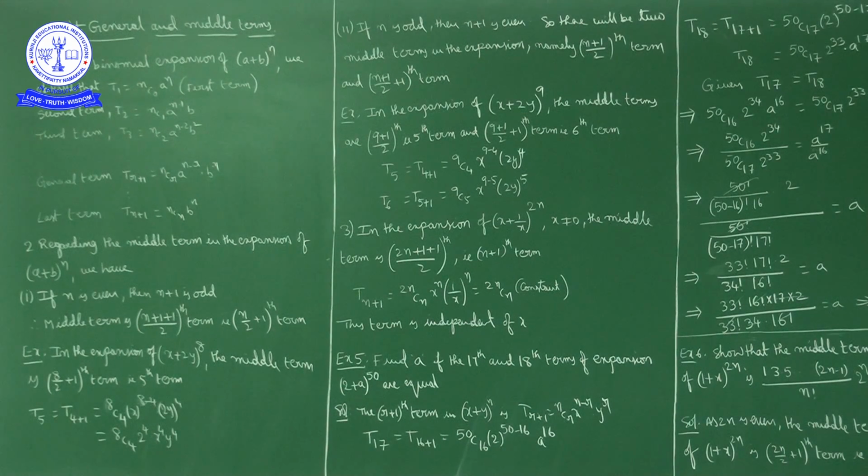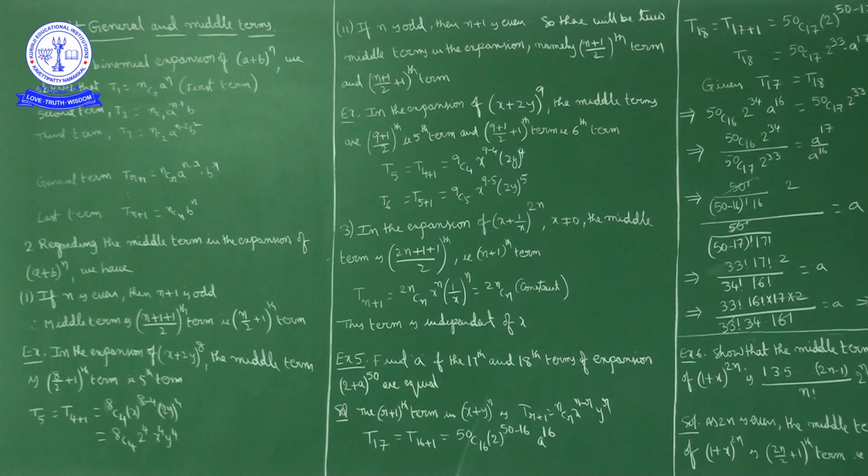Suppose (a + b)^9, the number of terms in this expansion is 10. So there won't be a unique middle term. In this case there will be two middle terms.